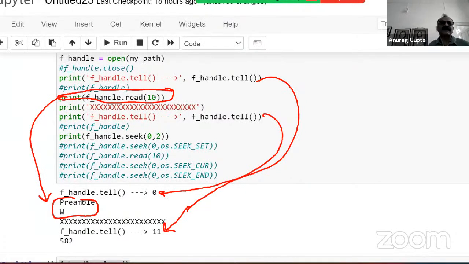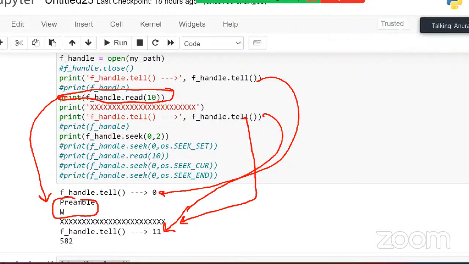So now after the first read, when the 10 characters have been read, the cursor of the file handle object now points to the character at index number 11. And that has been proved by this print statement, which gives you f underscore handle dot tell equal to 11. Is it okay? Anyone? Yeah?